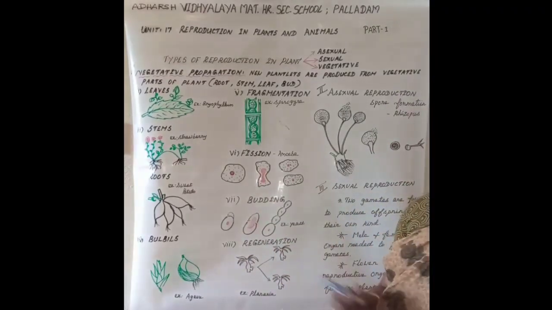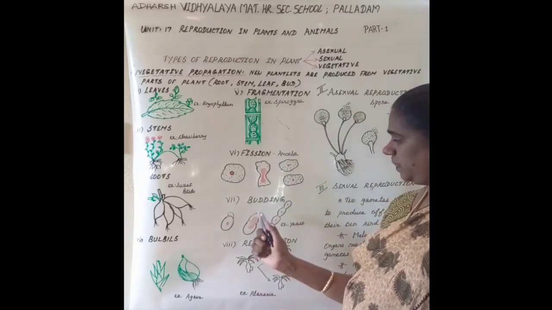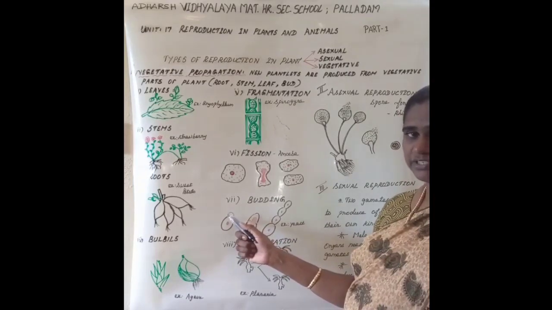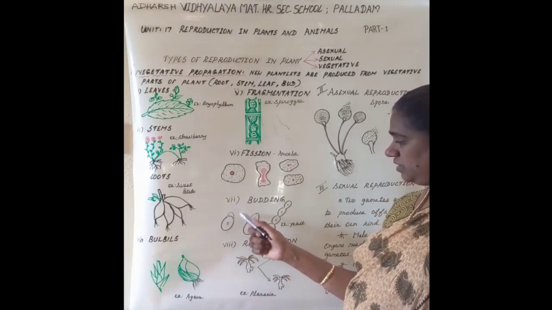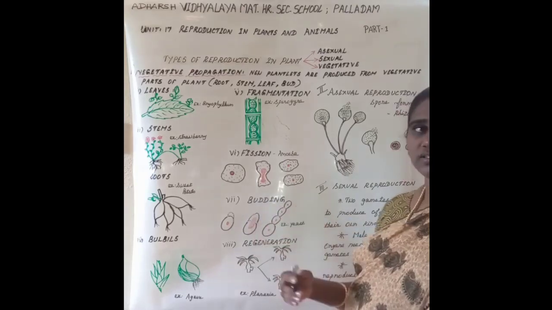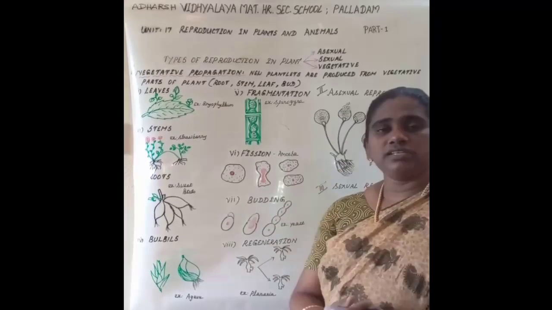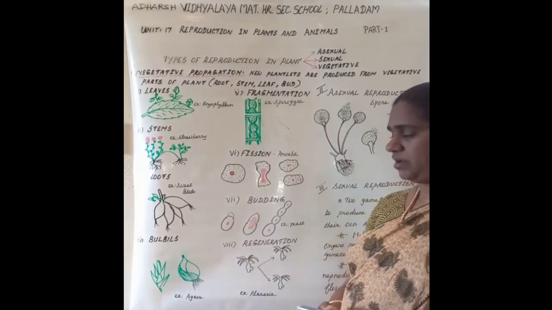Next is fission. In fission, one mother individual divides into two daughter individuals. Then budding. In budding, a small outgrowth is formed at a specific site of an organism due to repeated cell division. Gradually that outgrowth enlarges. Then it detaches from the other organism and leads an independent life.